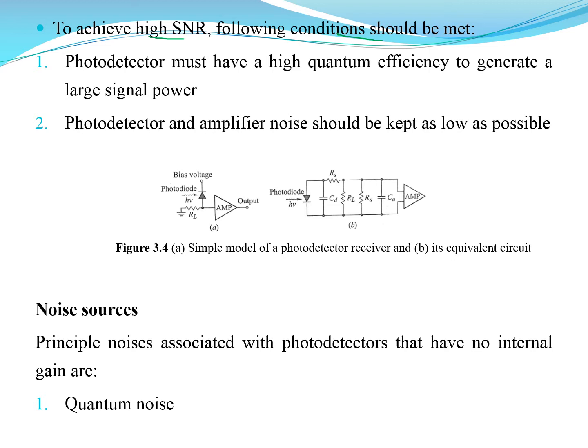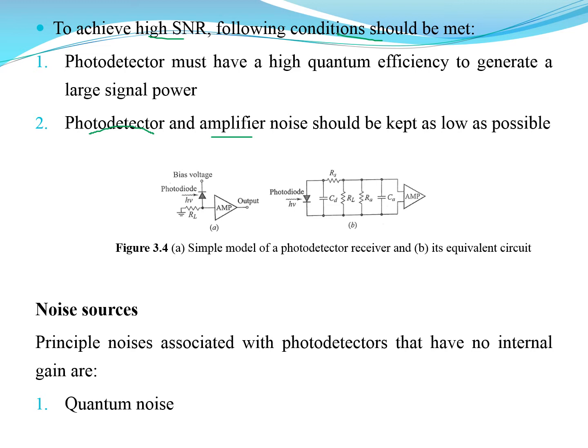That is the first condition to achieve a high value of SNR. Then photodetector and amplifier noise should be kept as low as possible. The photodetection process introduces photodetector noise during the conversion process, and the amplification process done by the amplifier also introduces amplifier noise into the signal.